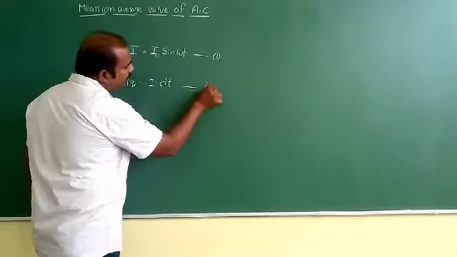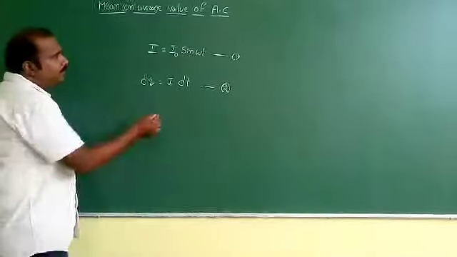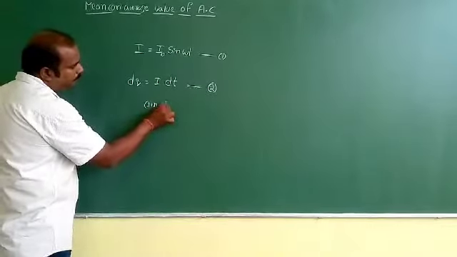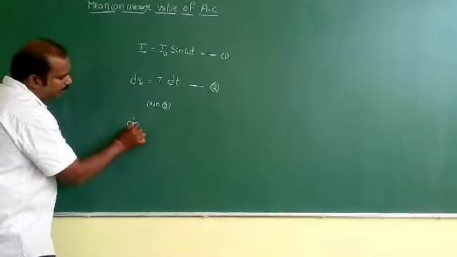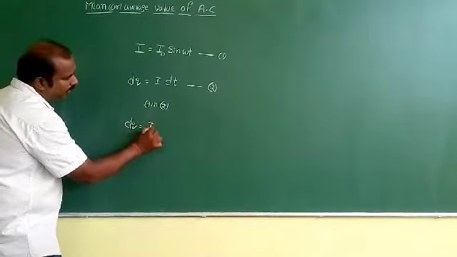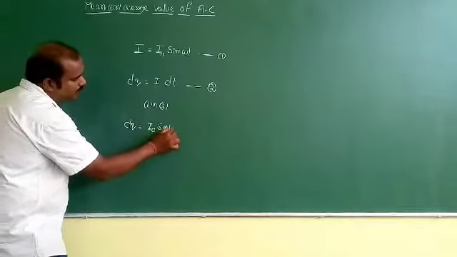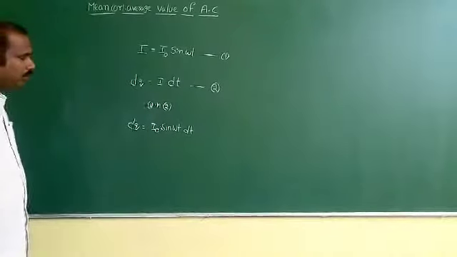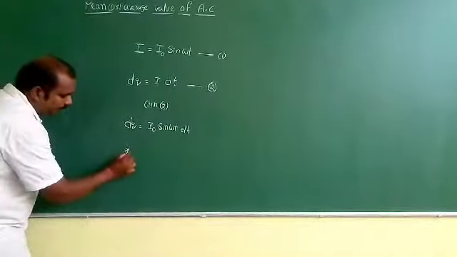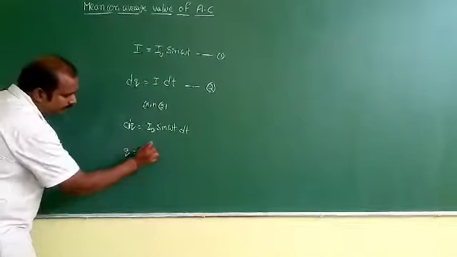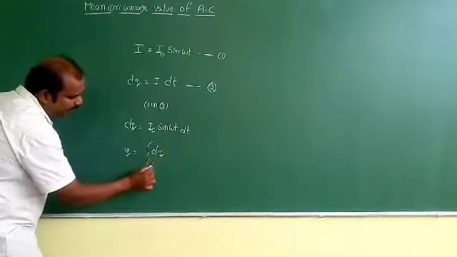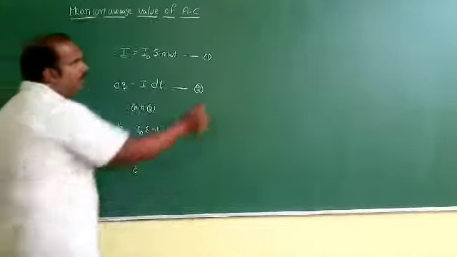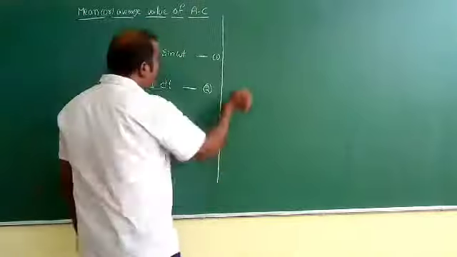This is equation 2. Substitute 1 into 2. Now dq is equal to I naught sin omega t into dt. Now the total charge you can find: q is equal to integral dq, taking the limit 0 to t by 2.